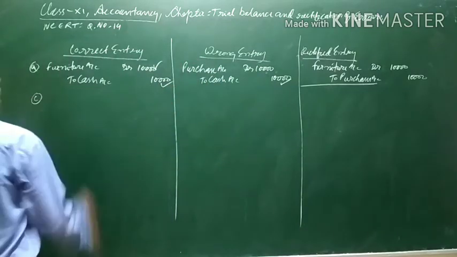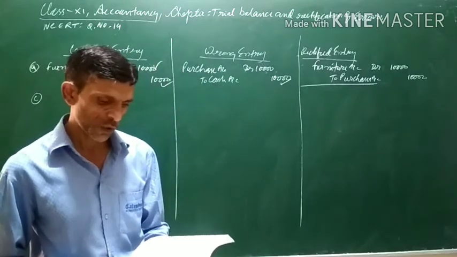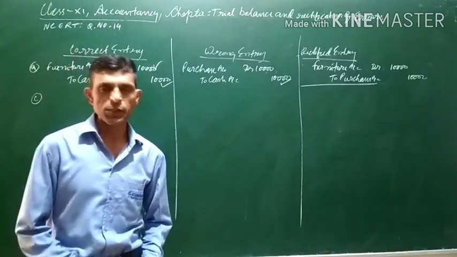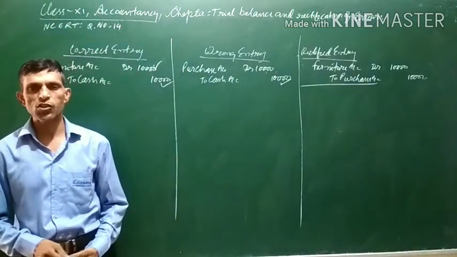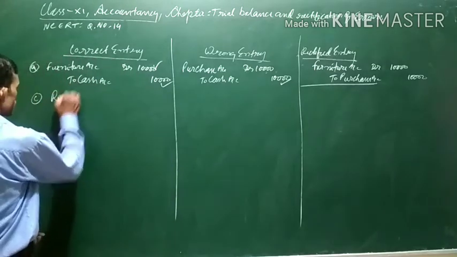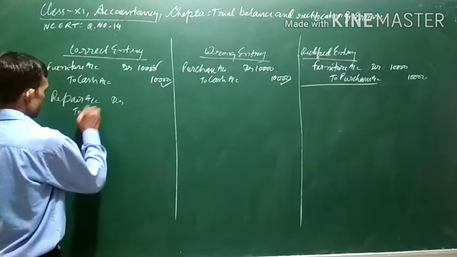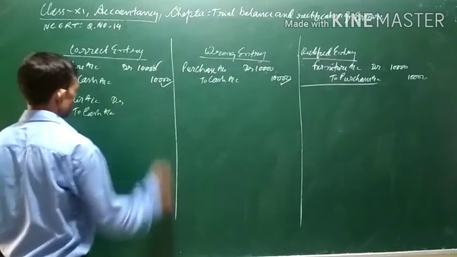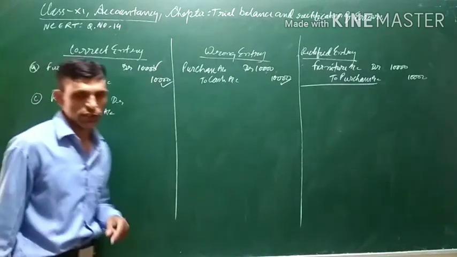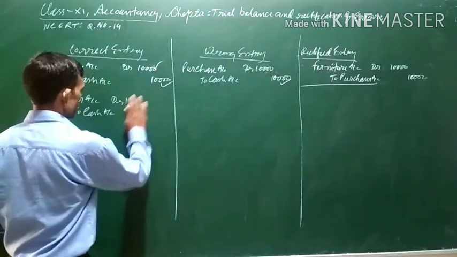Now come to C part. Question number 14C: repair on machine 1400 debited to machinery account. First of all, this is a repair. Repair is an expense, and as per the rule for expenses and losses, it is to be debited. So the correct entry is repair account debit to cash. If you are getting your machine repaired, you will be paying, which means cash will be going out of the business, that is why cash will be credited. The amount of repair is 1400.